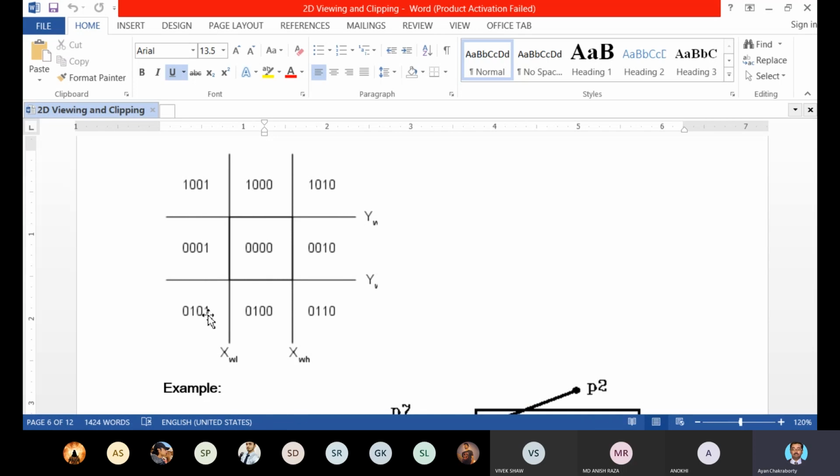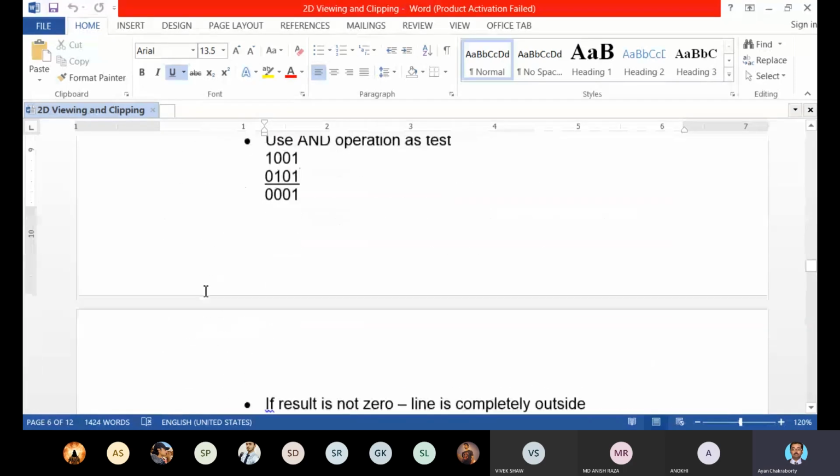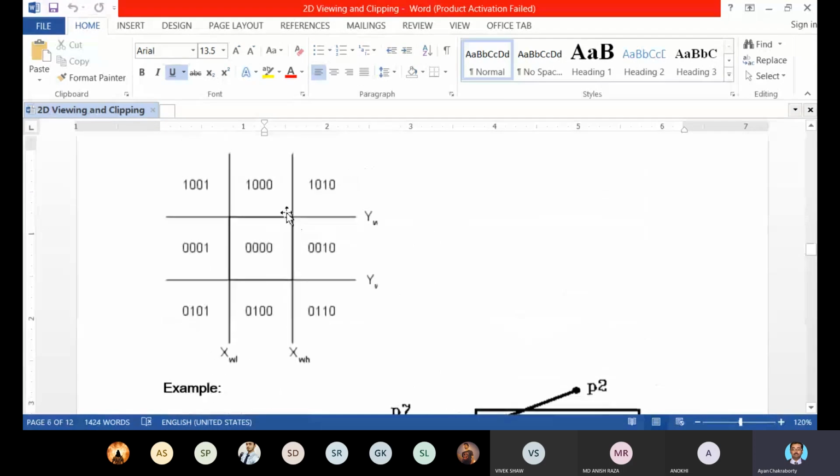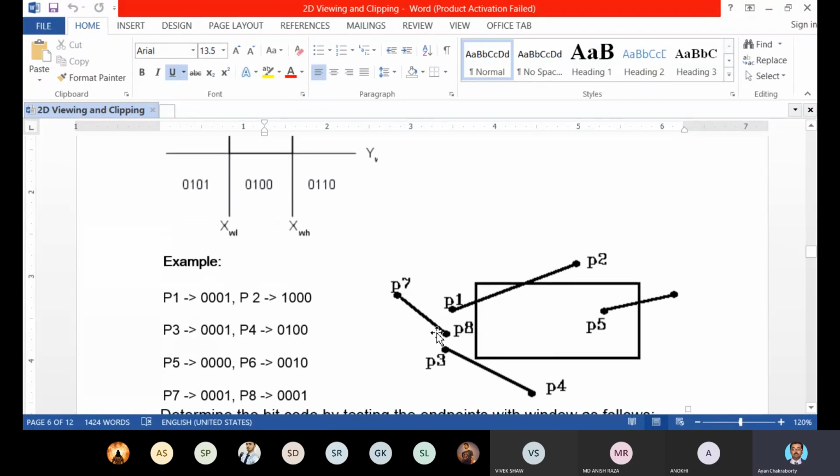If the result is a non-zero result, the line is completely outside. If the result is a non-zero result, the line will be considered a completely outside line. Completely outside means it will not be visible at all. Like the example of P7 P8.